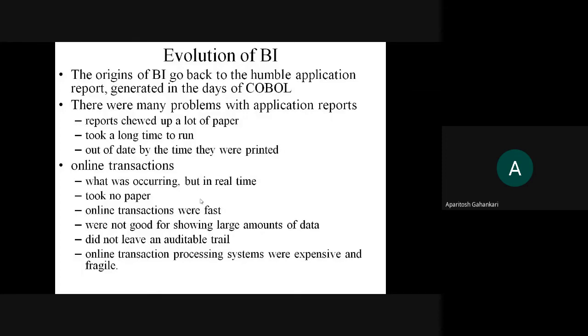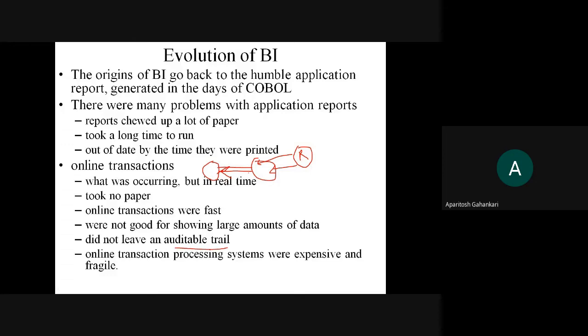So what were the limitations? They did not leave an auditable trail. That means auditable trail का मतलब ये हो गया, now if I want to know how this particular result has appeared, suppose this is a result R and now I want to trace it back. ठीक है, इसको मुझे ट्रेस करना है कि ये कहाँ से अपीयर हुआ, इसके पीछे कौन से पॉइंट्स थे, all those things I want to know. So that cannot be done.